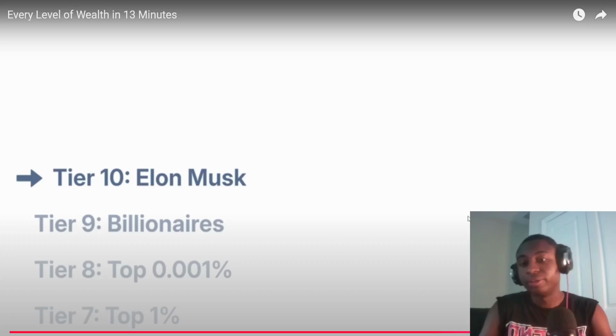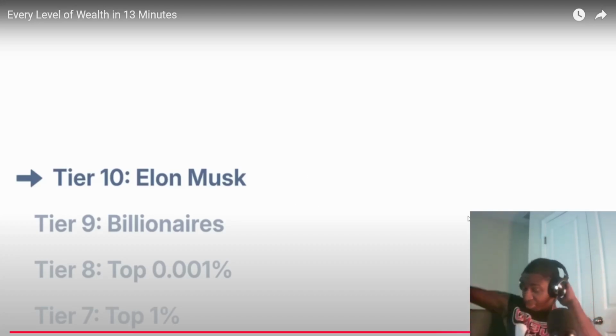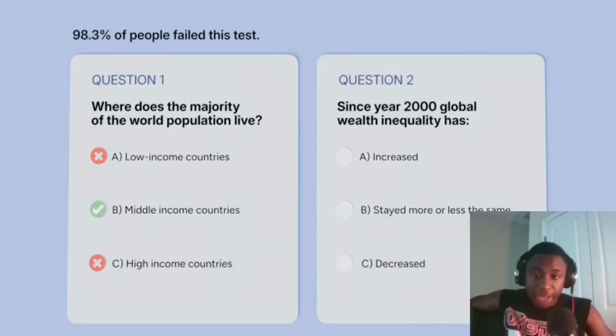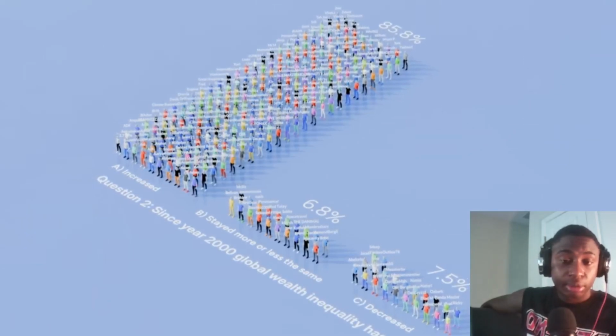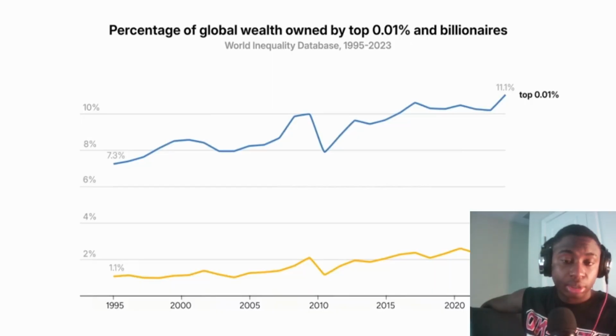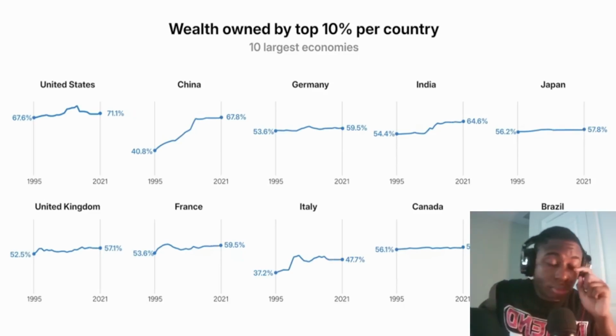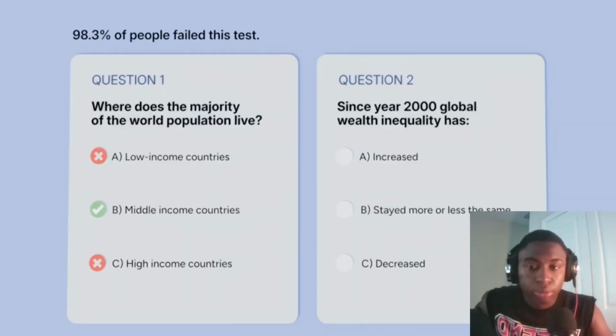There's no point. So now that we've reached the top, let's revisit question 2. Has global inequality gone up since 2000? Most of my audience said yes, and that makes sense. We've seen the rise of billionaires in the top 0.01% and increasing inequality within countries. But the answer, to my own surprise, is C.